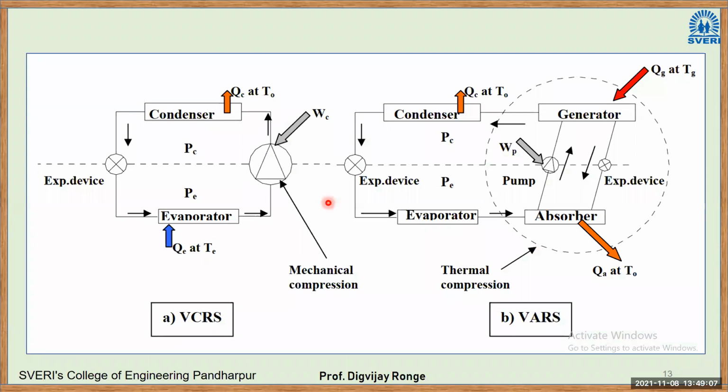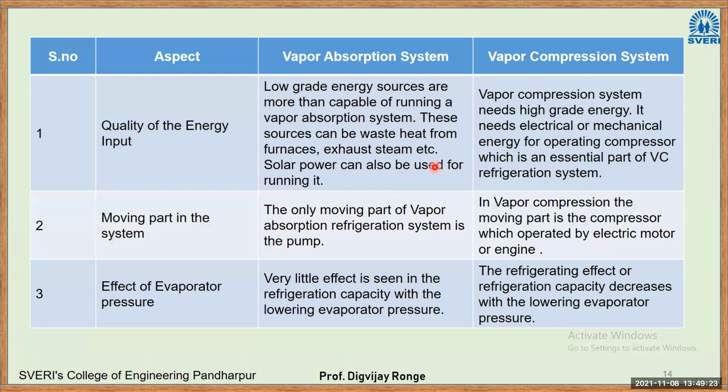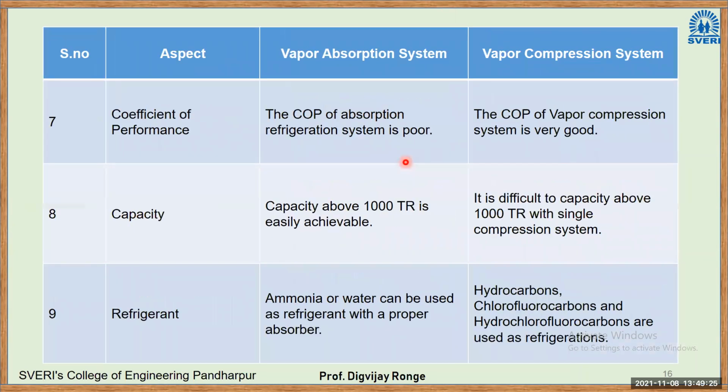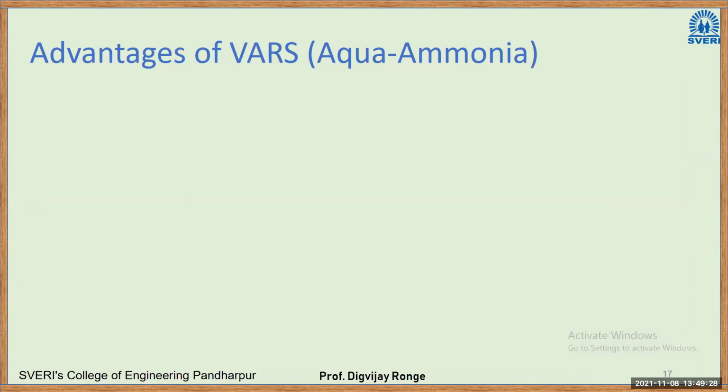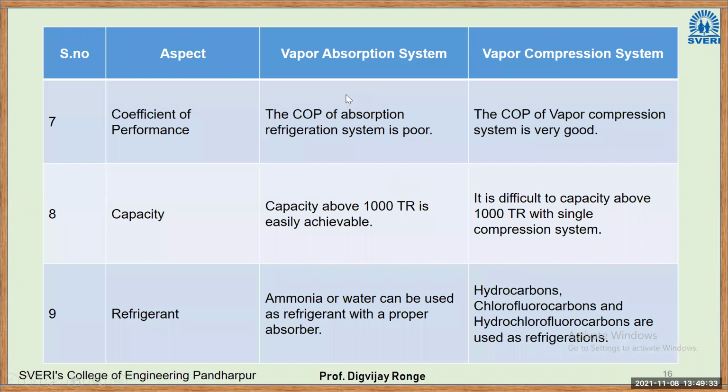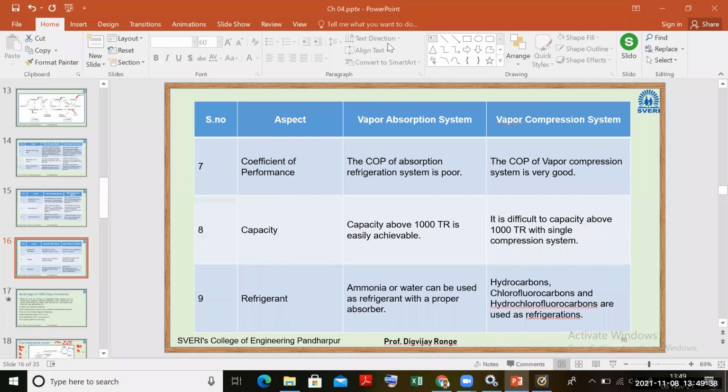So graphically also we can see this is a VCRS system. This compressor part is replaced here by these 4 components. Then we get a VRS system. Okay. So in the next lectures, we will see a thorough comparison between VRS and VCRS. Every time in the university examination, this question is asked: differentiate between VCRS and VRS system. So there are high chances that your examination will be physical. You have to write the answers like you used to do previously, right?